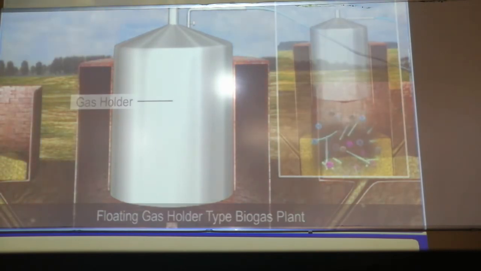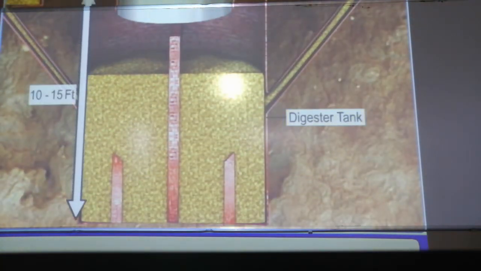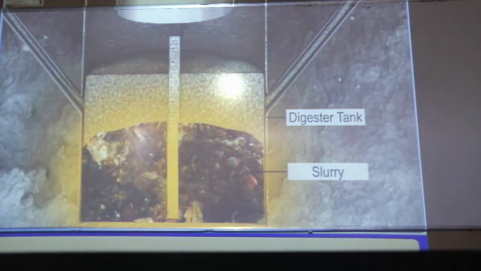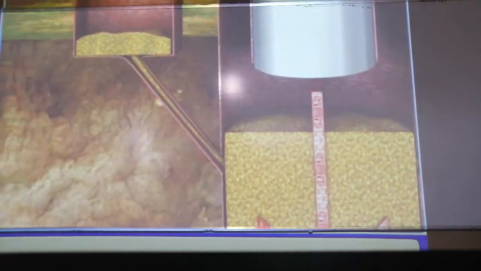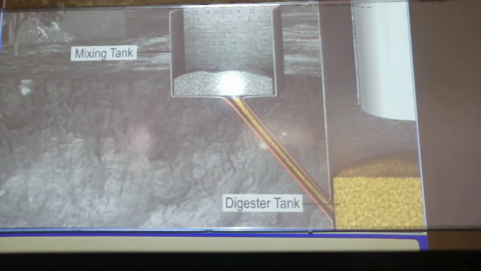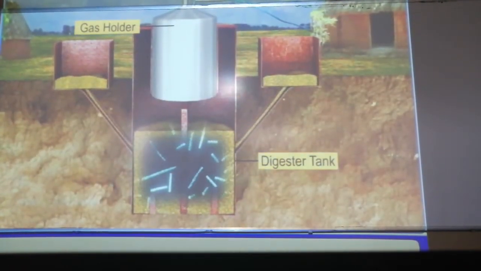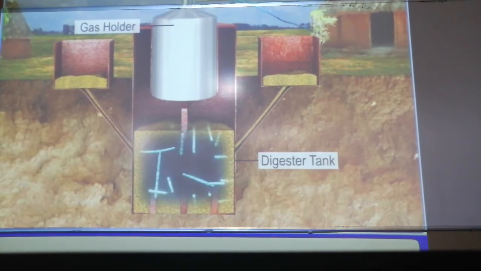You can see these microbes are continuously working on the substrate in the digester tank. The digester tank is the tank where we have the slurry, which contains organic waste like vegetable peels and other vegetable waste, and microbes are working in this digester tank. Then this is the mixing tank. From the mixing tank the slurry is sent to the digester tank, the place where exactly the fermentation takes place and the growth of microbes takes place.